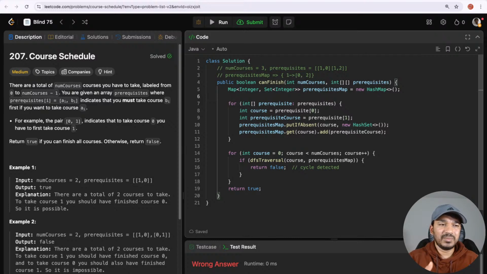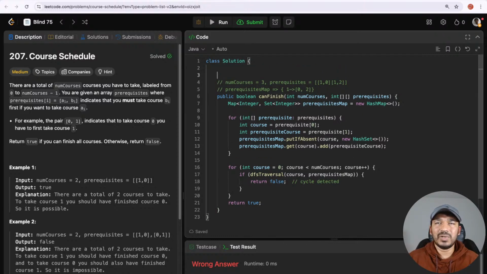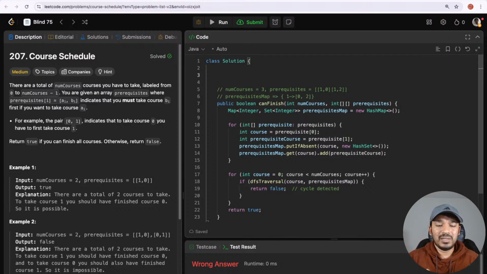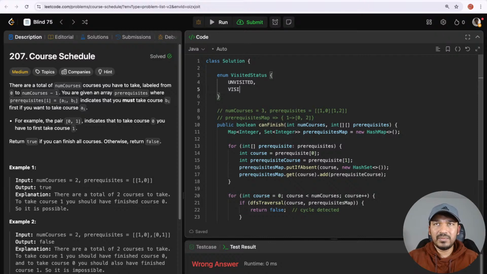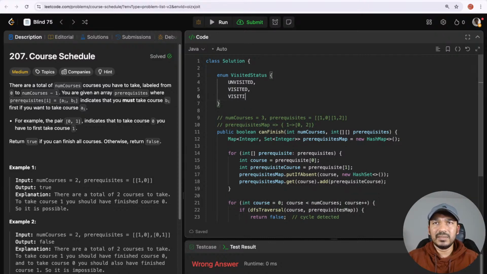Or another approach I'll show is creating an enum for it. That would show our language proficiency when we are coding. This won't be as performant as the other one, but we can try using that in this one. For the visited status, we can start with unvisited, then visited, and then visiting. These are the 3 different statuses.